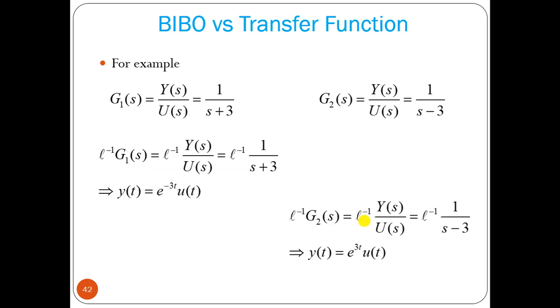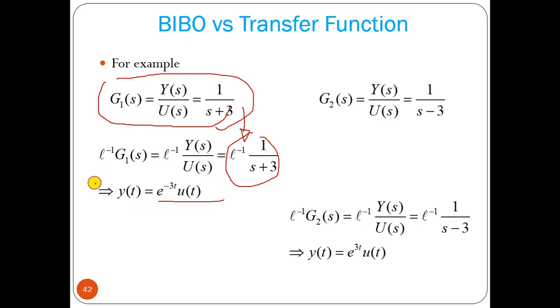Now with respect to a bounded input, how can you find the bounded output? G of s we know, so we can find its inverse Laplace transform. The inverse Laplace transform of 1 by s plus 3 is e to the power minus 3t u(t).